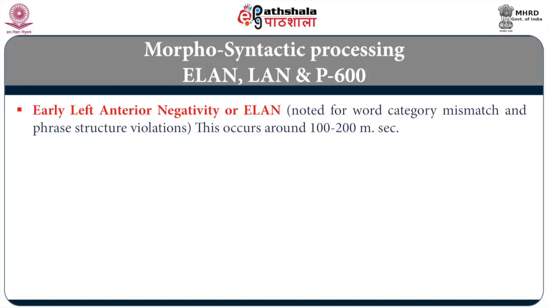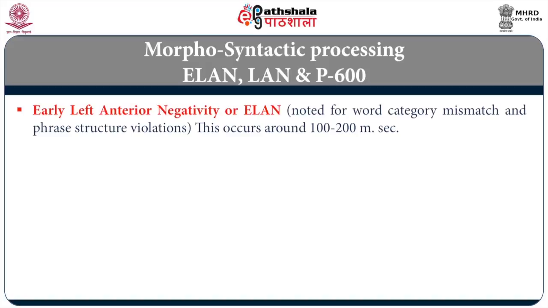So, it's early, it's negative, and it's anterior portion of the brain, it comes from the anterior portion and negative, right. So, left side, left hemisphere, anterior part of the brain, and it occurs early, ELAN, okay, and it is associated with word category mismatch, so noun for a verb or verb for something else, or there is some mismatch within grammatical category.